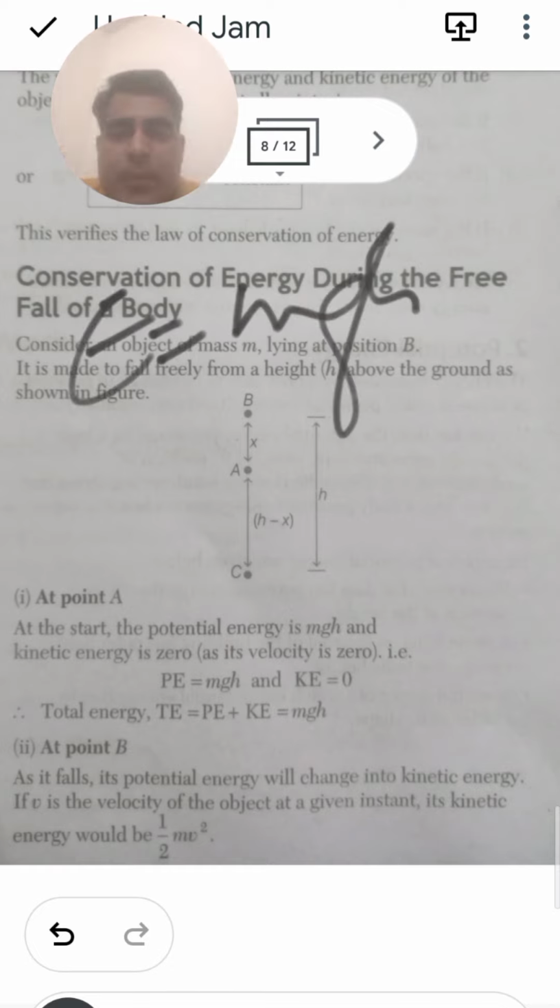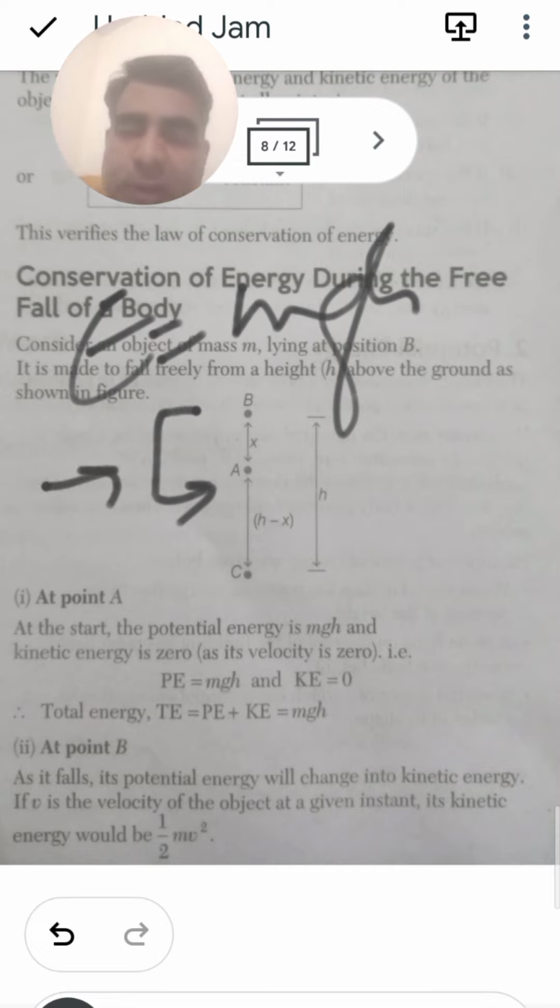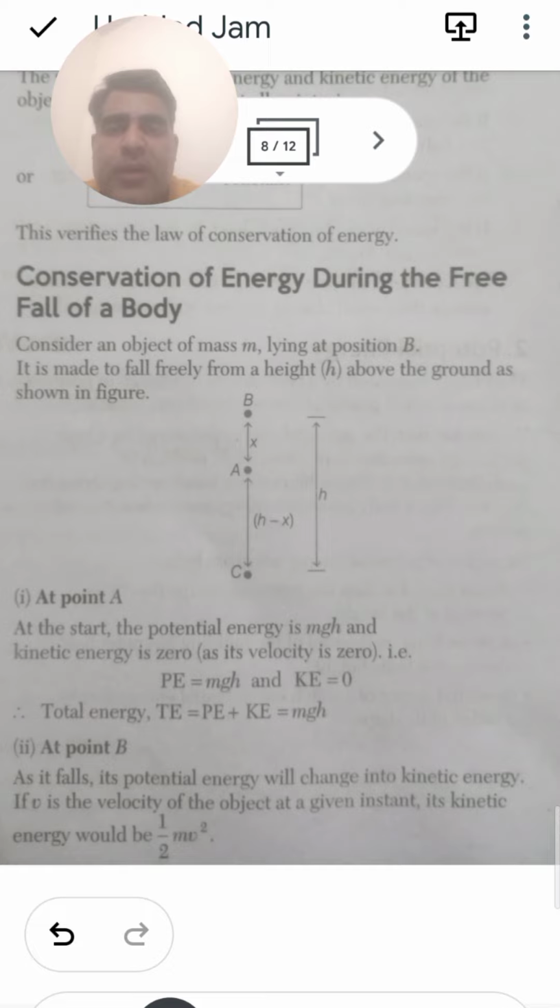At point B, as it falls, its potential energy will change into kinetic energy. If v is the velocity of the object at a given instant, the kinetic energy will be equivalent to half mv square. So at this particular point you have to find the total value of the potential energy and the kinetic energy.